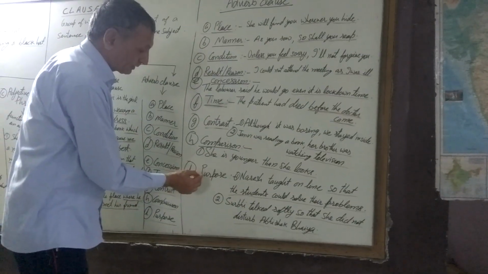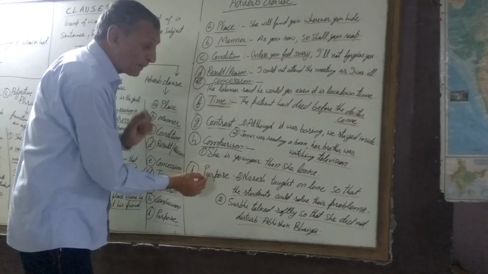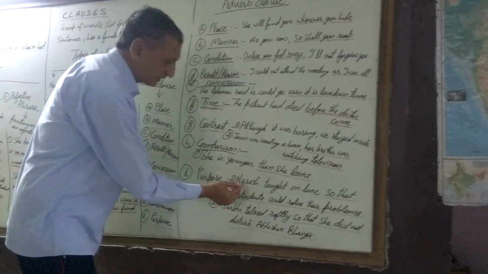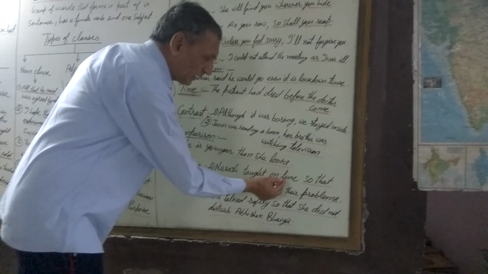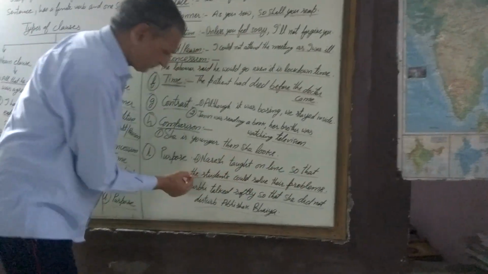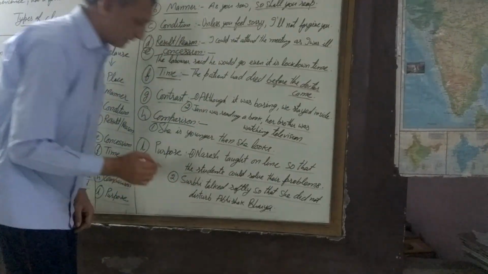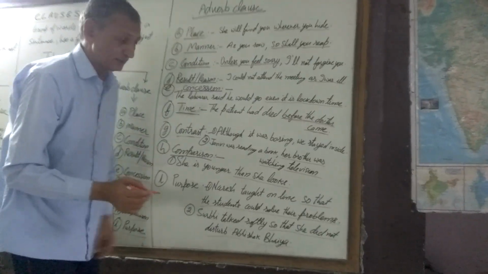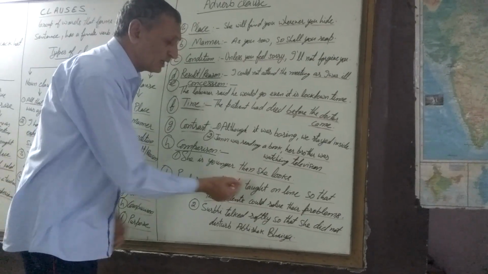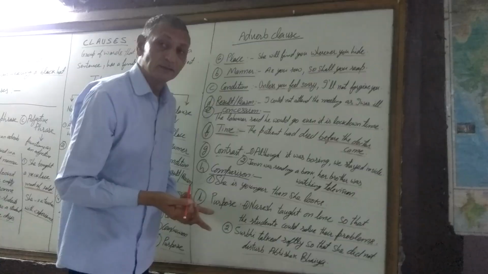Again, adverb clause of purpose. Naresh taught online so that the students could solve their problems. There was a purpose behind. Naresh taught online. Why?